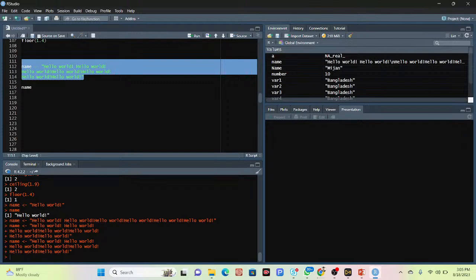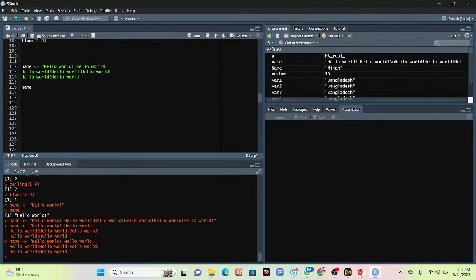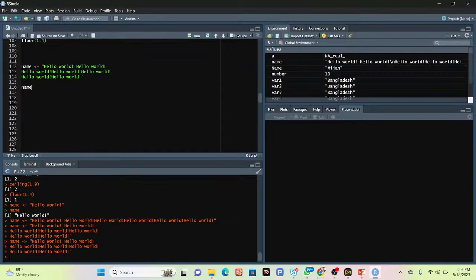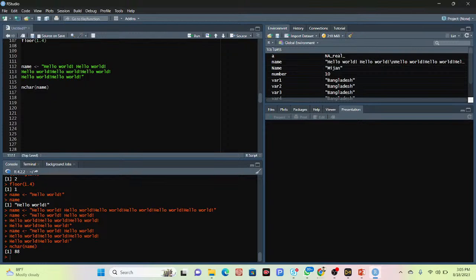Now if you want, you can also check about that. There are many useful string functions. Find the number of characters in a string. Suppose in this time I want to find out how many characters are available in the string. So for that, what can I do? I just need to use here the number of characters, nchar. I simply call the name, this variable that stored the name, simply copy and click run. 88.